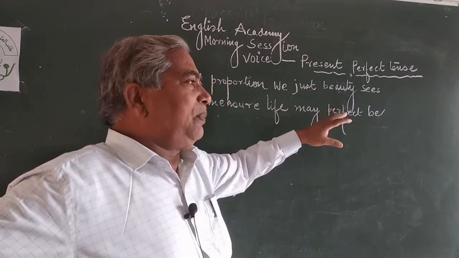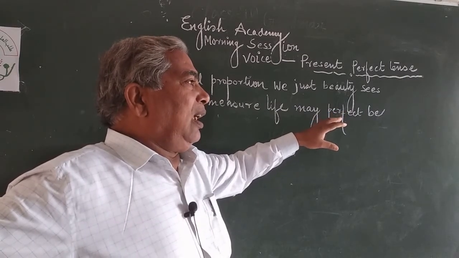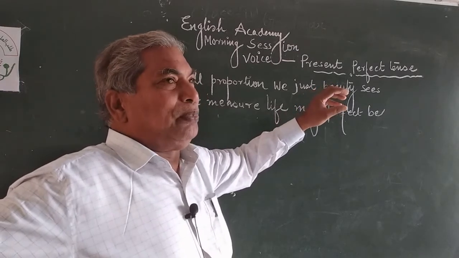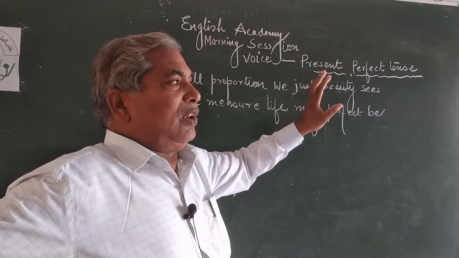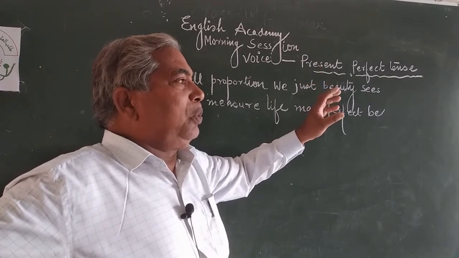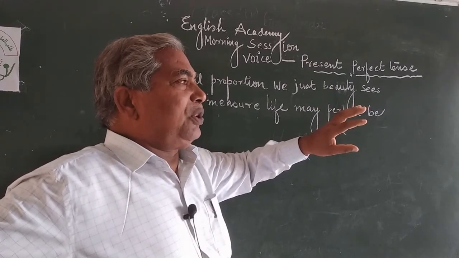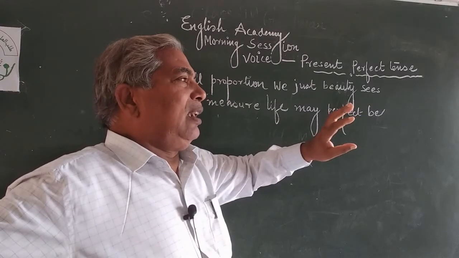Simple definition, try to understand. And according to this heading, perfection is very, very essential. How do you become perfect? My dear students, perfection needs a lot of effort.